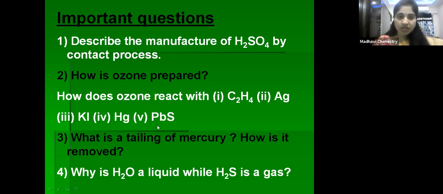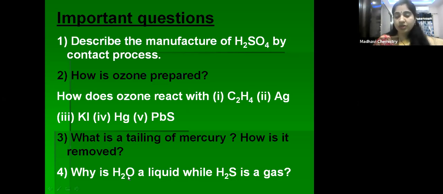Just go through this. Next, what is the tailing of mercury, how it is removed. So this is also we have discussed, children. Ozone when reacts with the mercury, it loses its meniscus because of the formation of Hg2O, it sticks to the container walls, so that is called as tailing of mercury. So how it is removed, just simply adding water, shaking it with water, then it can regain its meniscus.